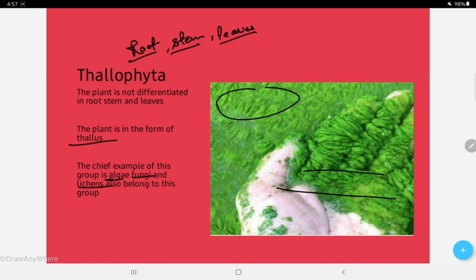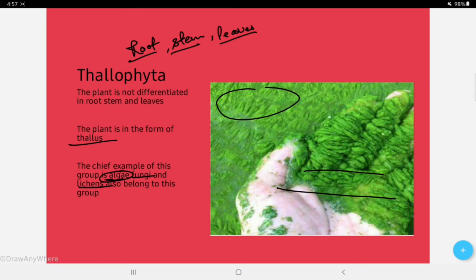Now coming to the first example, I am going to take algae. A few characteristics of algae: they are autotrophs. Obviously all plants are autotrophic in nature, which means they prepare their own food. Now why are algae green in color? Most algae are green because they contain a pigment called chlorophyll.